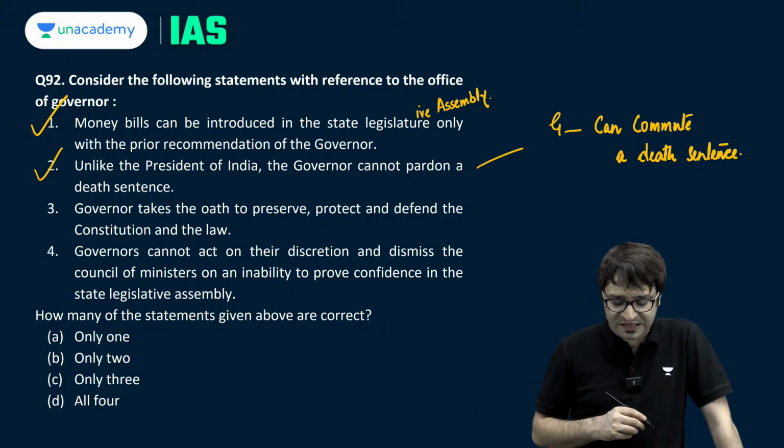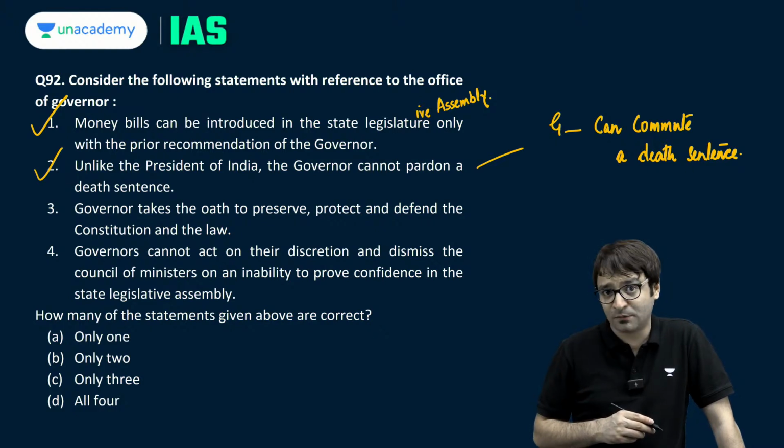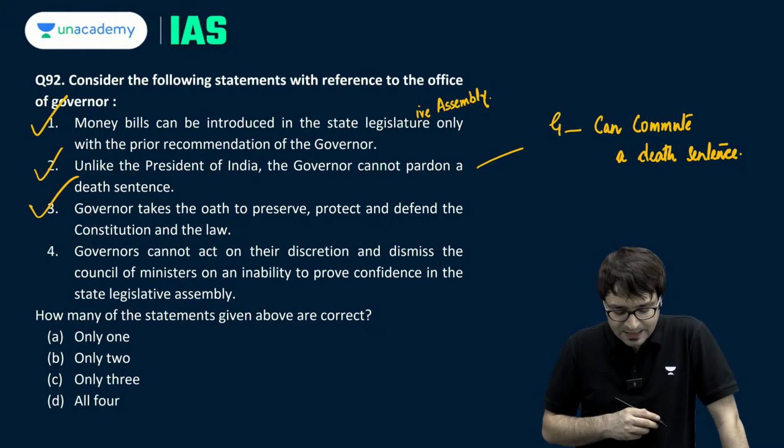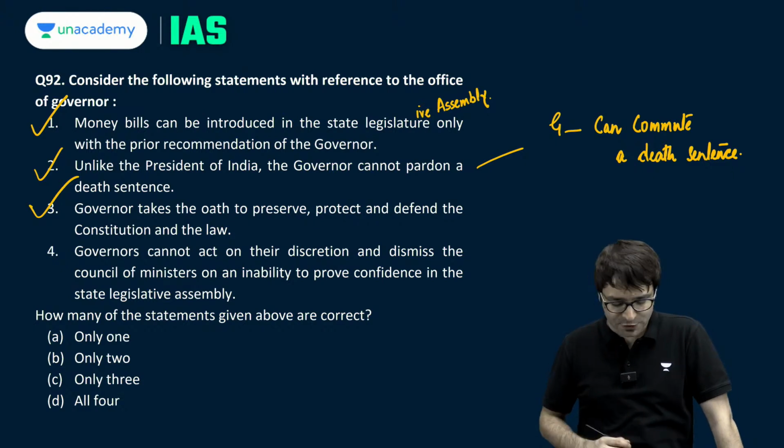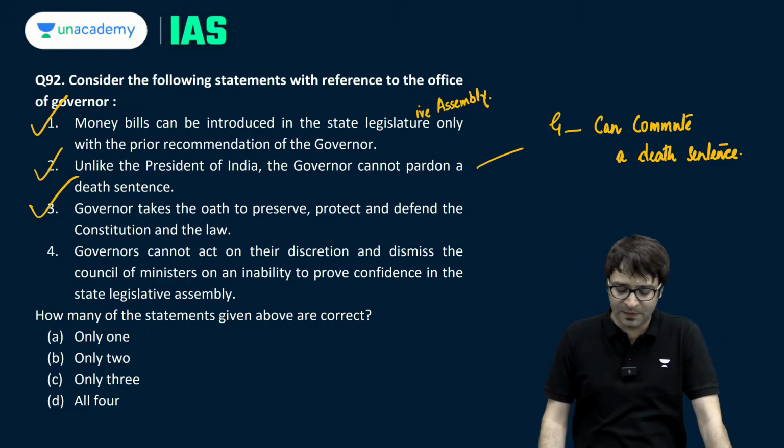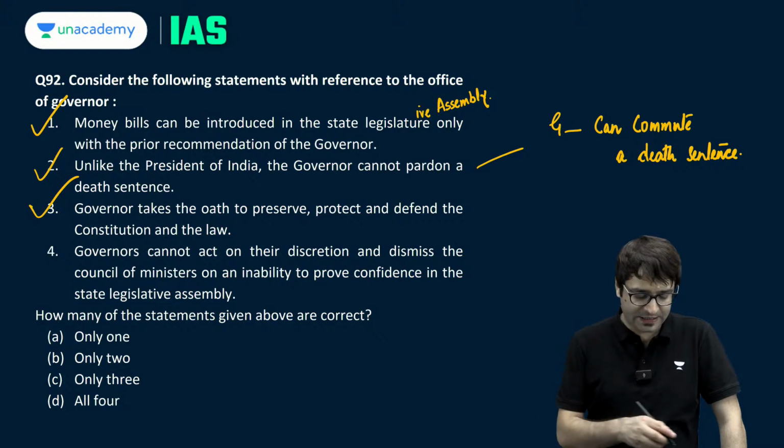Governor takes oath to preserve, protect and defend the constitution and the law. This is correct. Governors cannot act on their discretion and dismiss the Council of Ministers on an inability to prove confidence in the State Legislative Assembly.